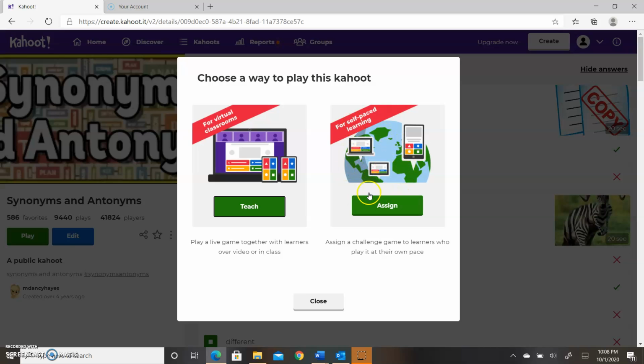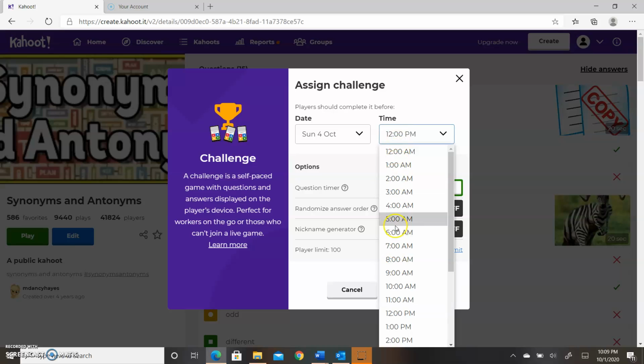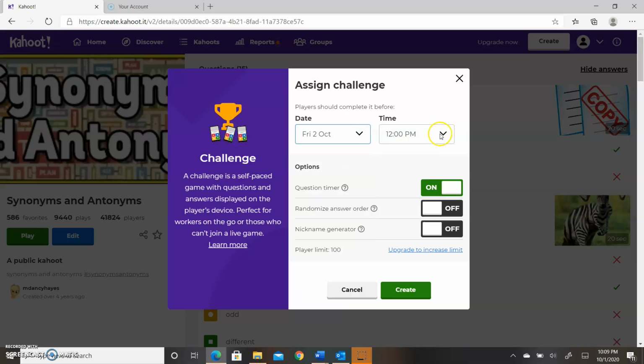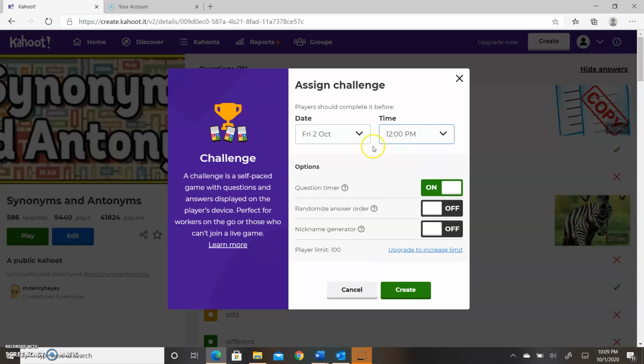Okay, and it says self-paced learning. So let's see. You go in here, yes, the timer's on. Let's say the date that I want them to finish it, I'm going to give them to the end of the weekend to finish it. And I'll leave the time there. But if you don't want that time, you can change the time. Okay, and you can also change the date. I could have done it for Saturday. Or I can say I'm going to do this tomorrow, and they have to finish it by noon because maybe my class is in the morning.